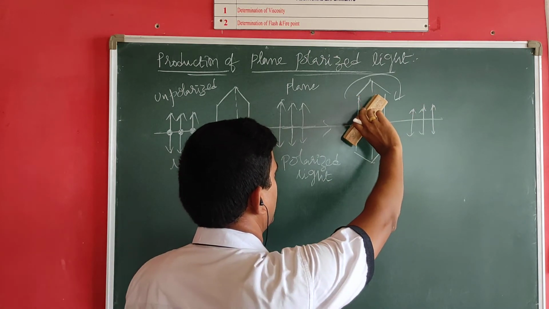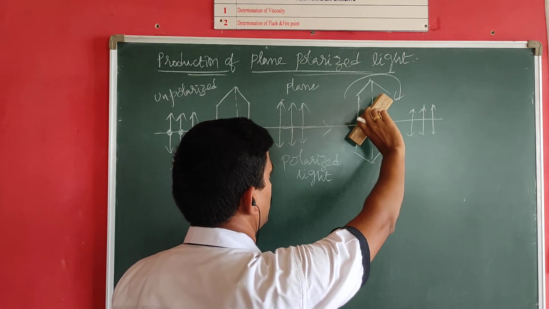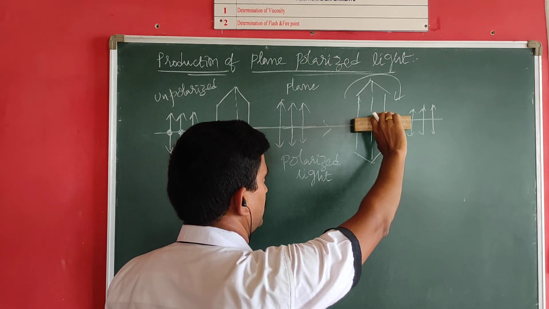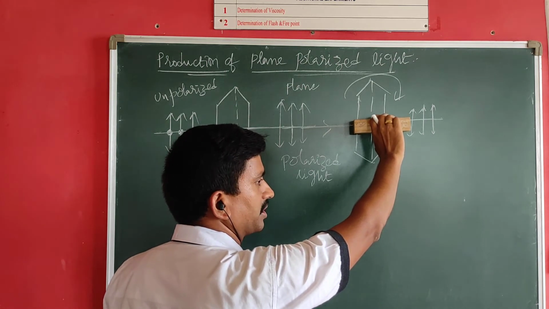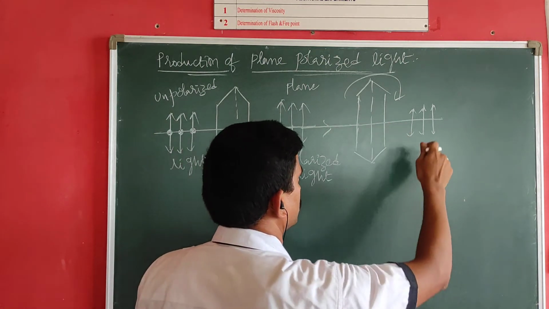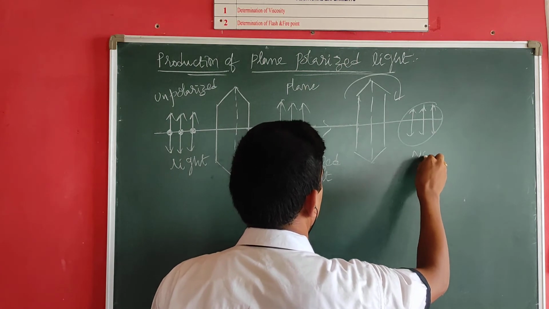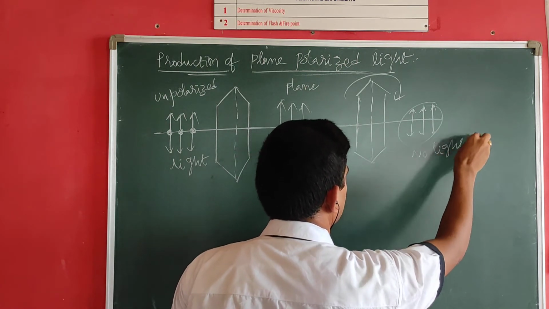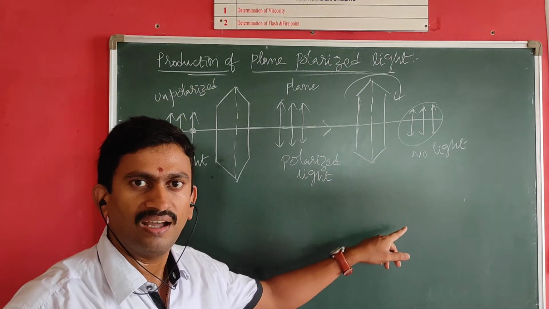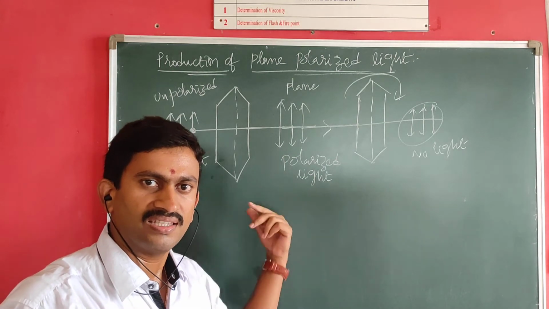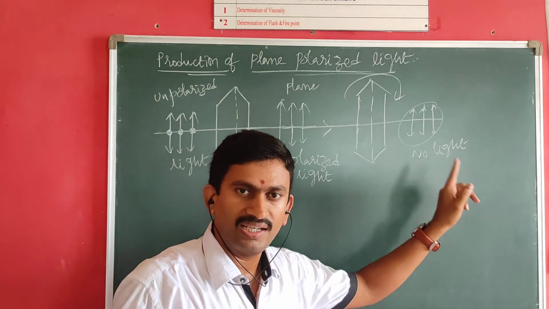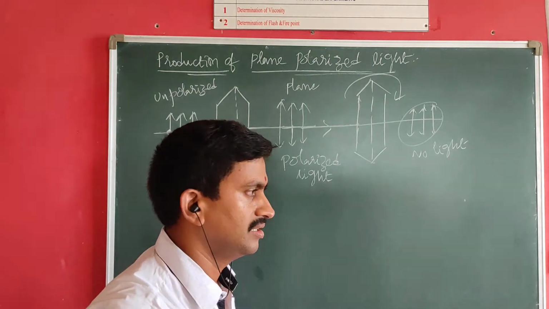Now I am rotating the crystal like this, then some part of the light is cut off. I am rotating further. When I keep it perpendicular to the first crystal, that is, the optic axis of the first crystal and the optic axis of the second crystal are perpendicular to each other, then no light is observed on the other side of the crystal. That means, depending upon the angle between the first crystal and the second crystal, the intensity of light observed on the screen will change.